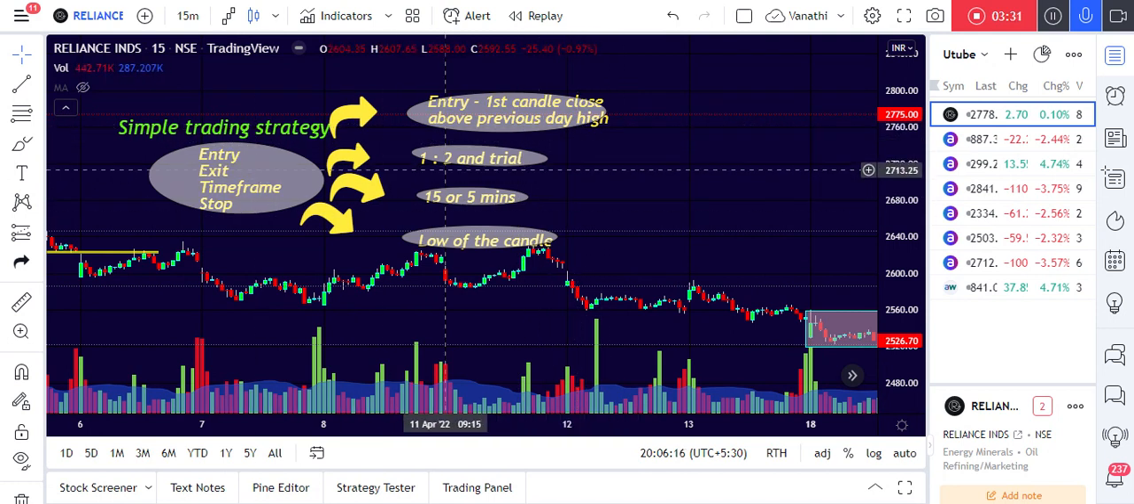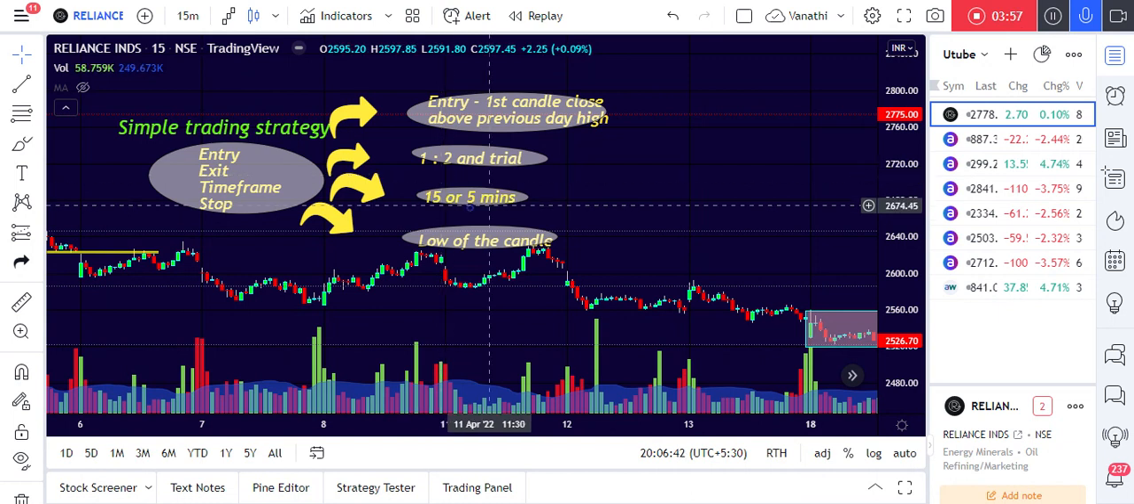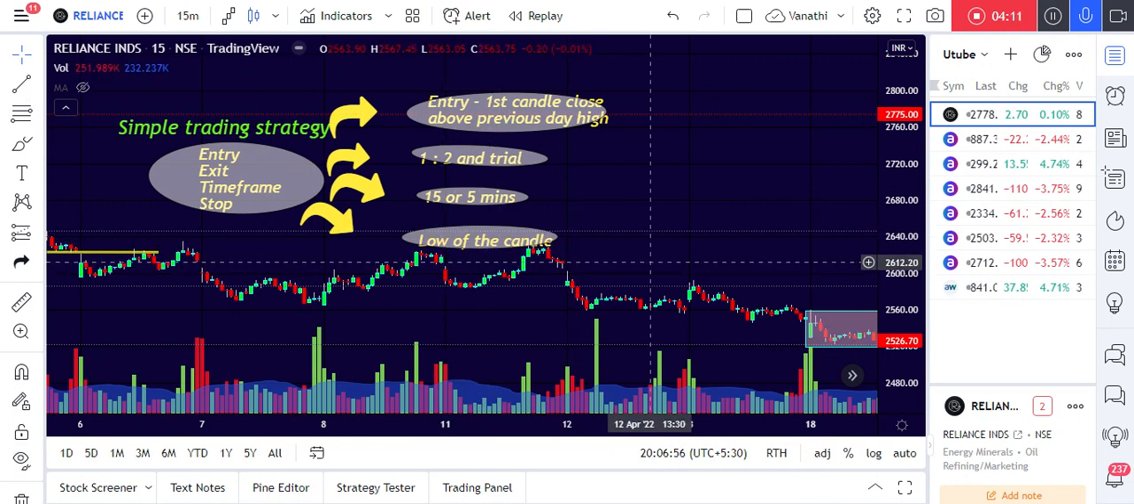Then our profit target is 1 is to 2, at least 1 is to 2, and after that we will trail it, so that we won't miss the profit. Sometimes you will be in profit of 50,000 or 1 lakh, and suddenly the market will turn, and that 50,000 or 1 lakh will turn into 10,000 or 5,000 within a few minutes. So in order to avoid such things, we should always trail our profit. And then stop is at the low of the candle.